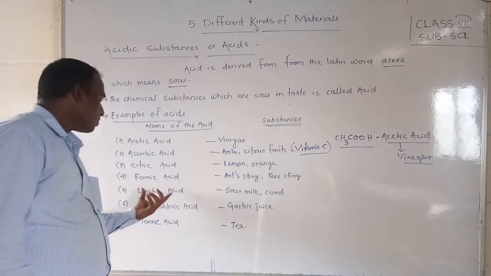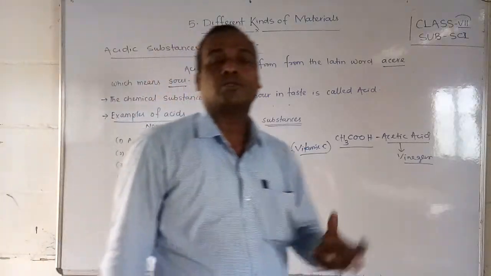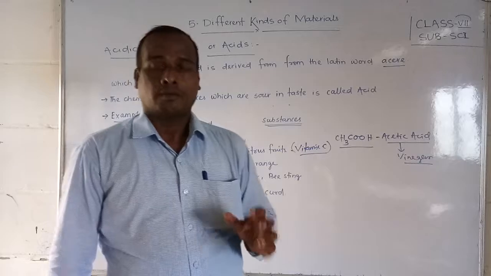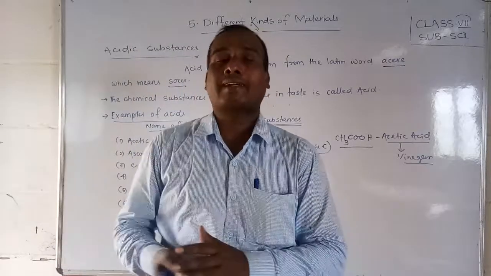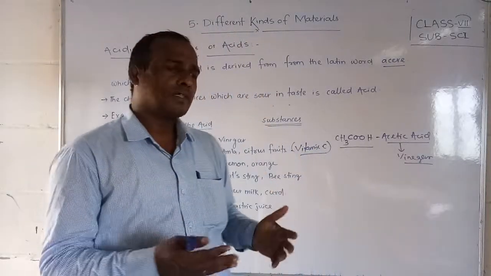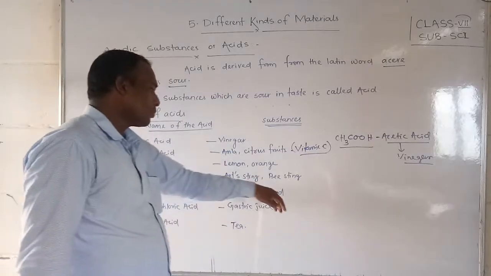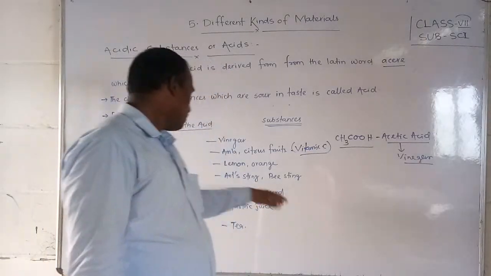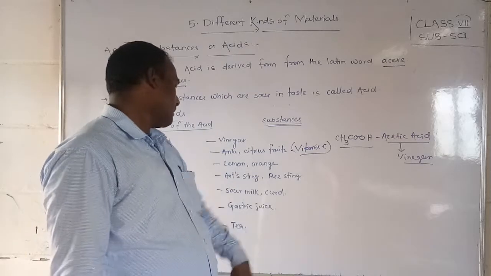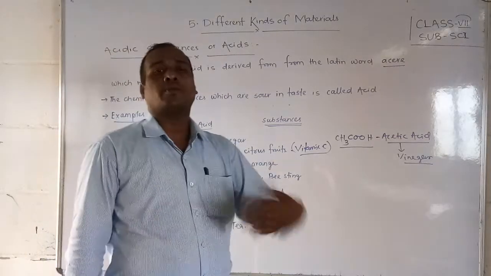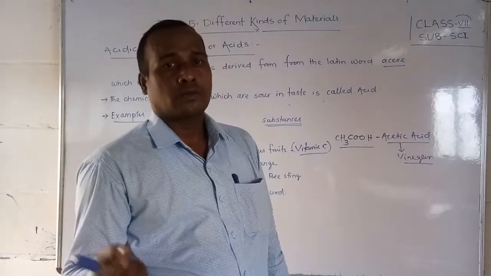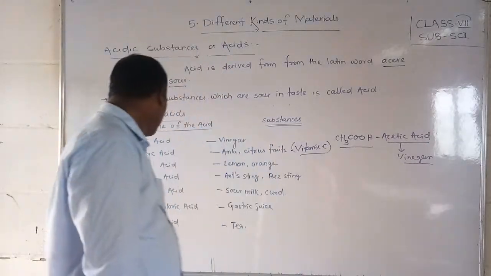Lactic acid. Almost all of you know that, students. Lactic acid we get from curd. Whenever milk converts to curd through the curdling process with bacteria, we get lactic acid. If milk turns sour in taste, it also gives us lactic acid.